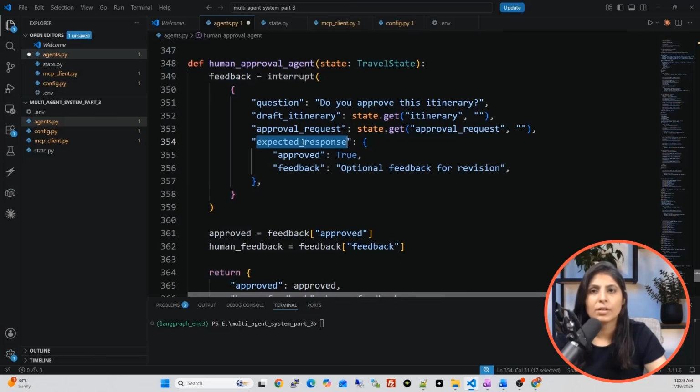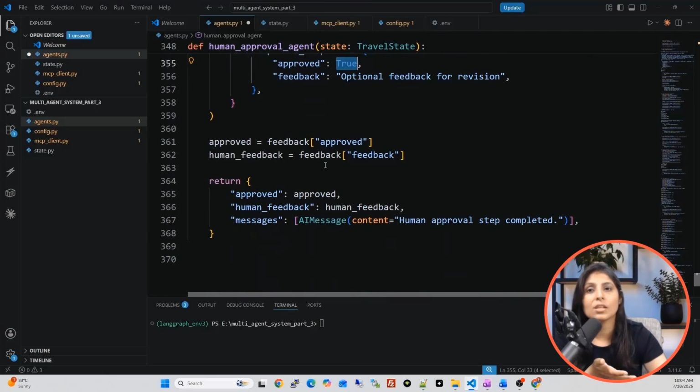Then we have expected response. Now see, here we have two conditions. Either the user approves the request, or the user doesn't approve. So if the user approves, meaning if approved is true, then this draft will go to the final agent, and the final agent will generate the itinerary. But if the user says no, I need a few modifications in it, then this part will work.